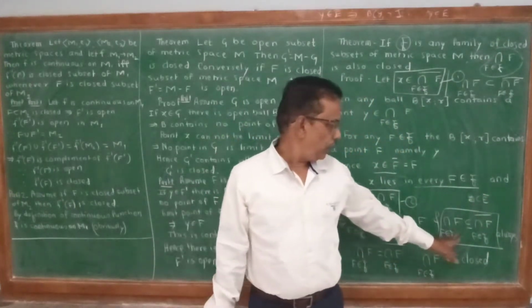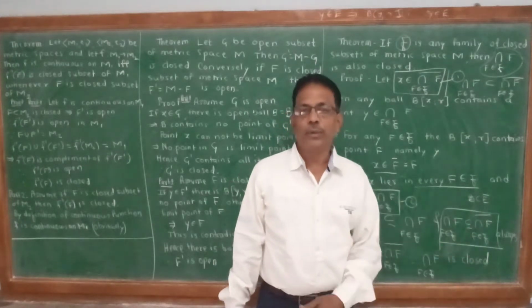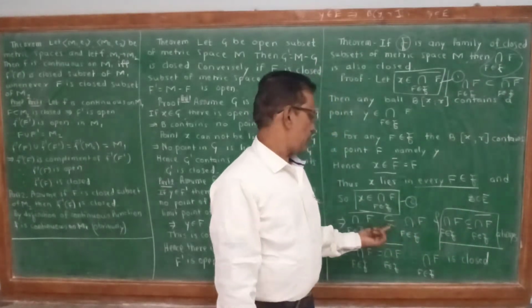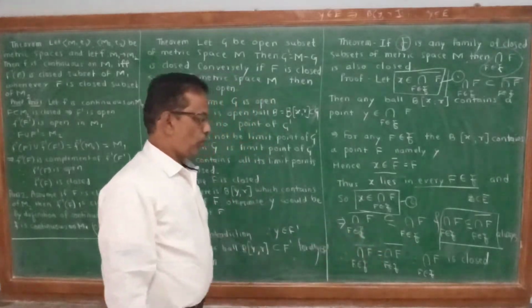Similarly here, the intersection of F is always a subset of the intersection of F bar. Hence, they are equal, and therefore it is closed.